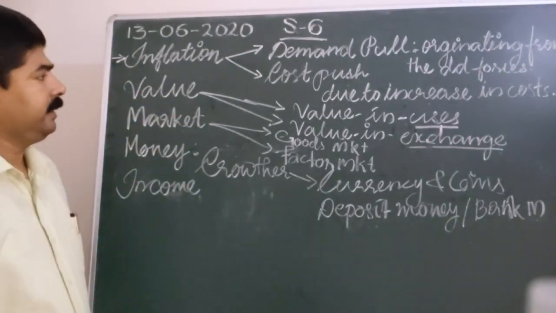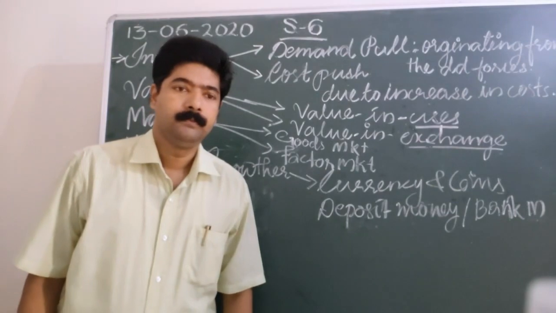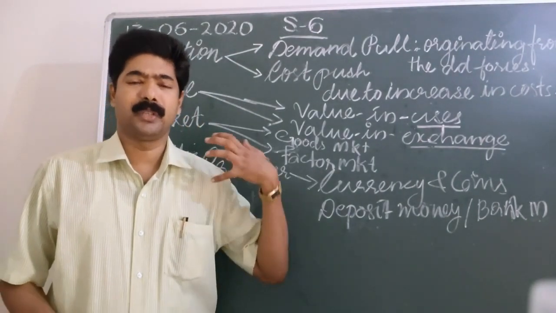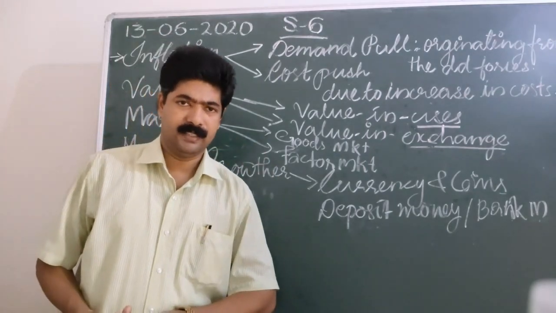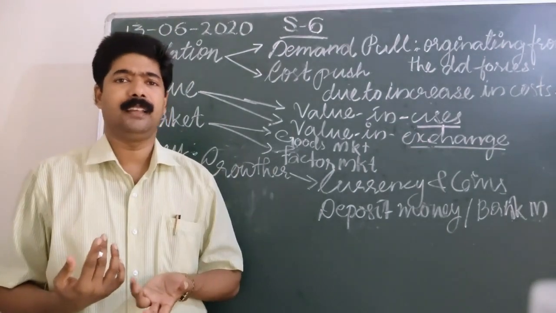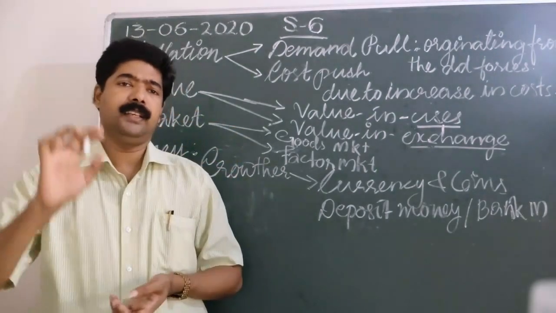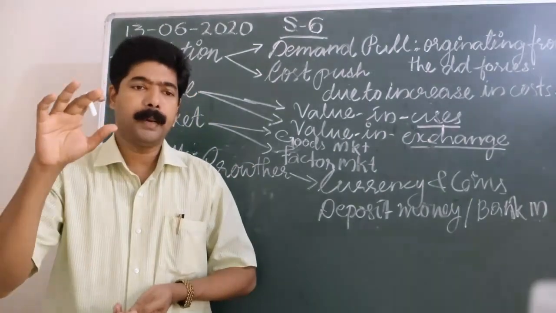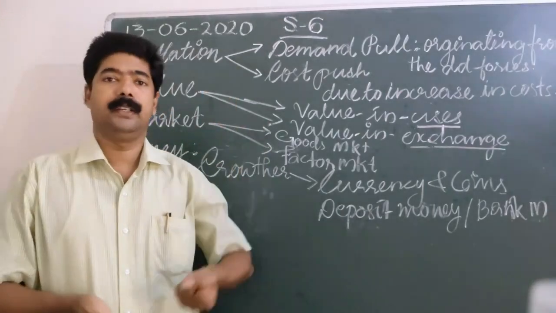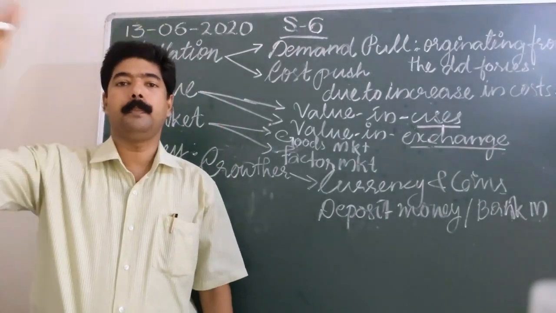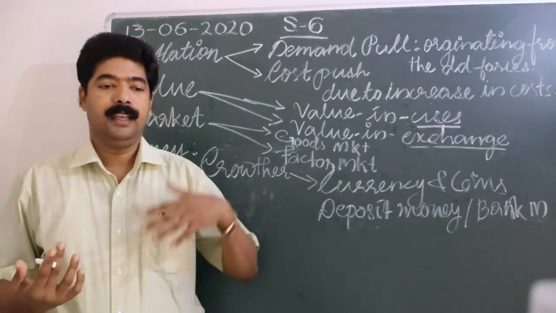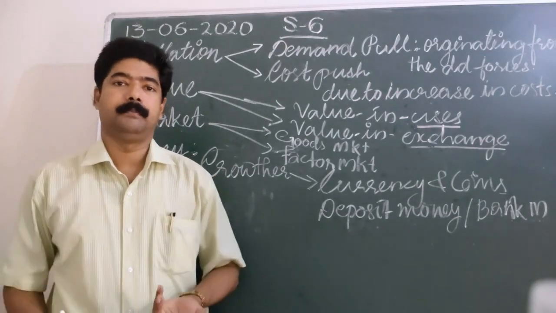Income. What is meant by income? If somebody asks, what is your income? Whatever you receive after giving your services can be considered your income. It can be easily defined as a flow of goods and services or flow of money accruing to an individual. Money received by an individual or all the people in an economy after giving their services is called income. So we may speak of my annual income, my monthly income, my daily income.